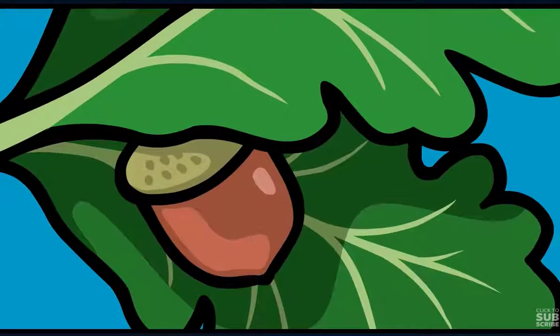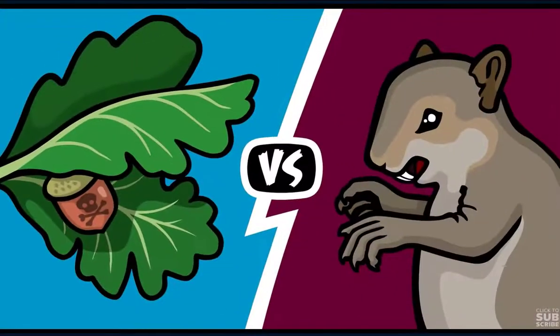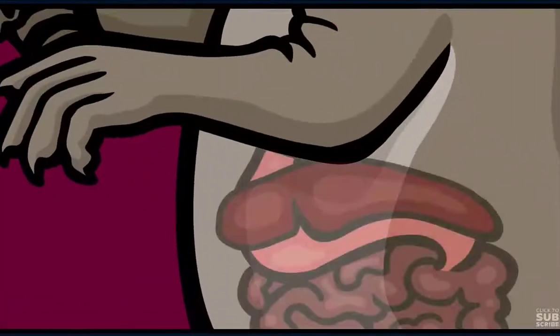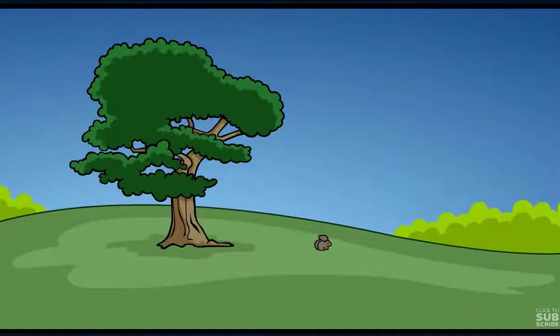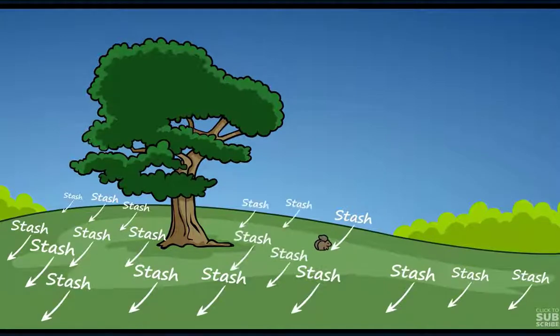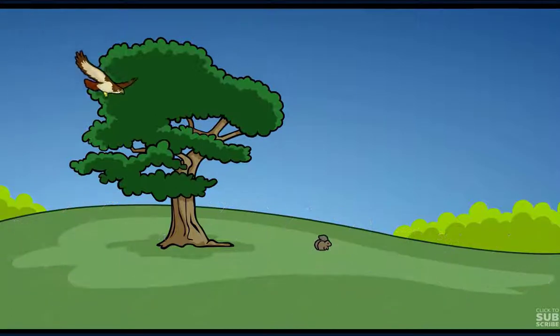Among other things, the tree has evolved to produce toxins inside of its seeds. Squirrels, in return, have evolved a digestive system that can handle the toxins fairly well, but more importantly, squirrels have changed their behavior. When they find fresh acorns, instead of eating them, they stash them in shallow hiding places to let rainwater detoxify them over several weeks to several months. A single squirrel can make hundreds of stashes all over its territory every single year.